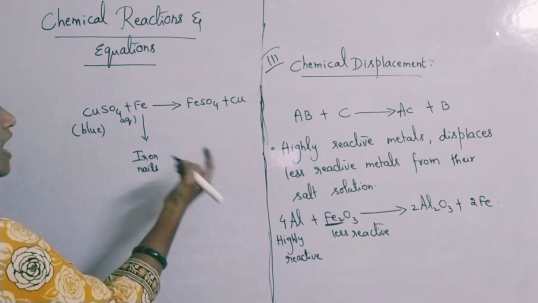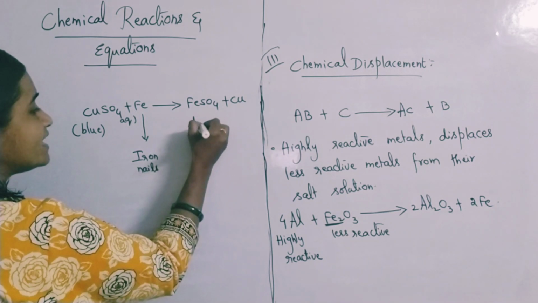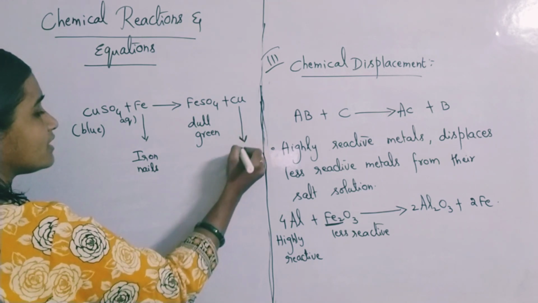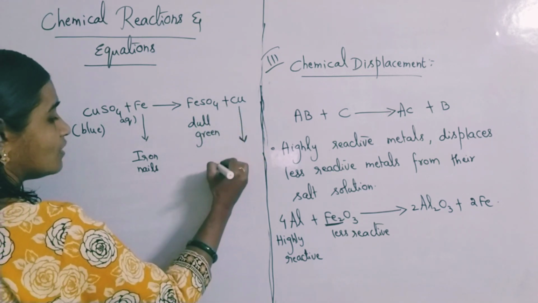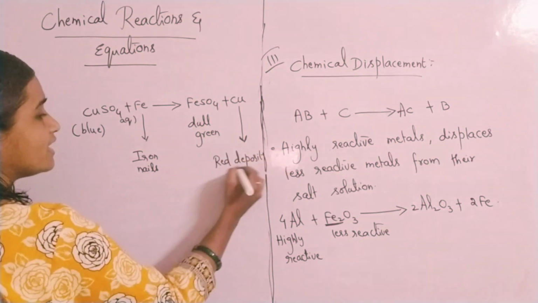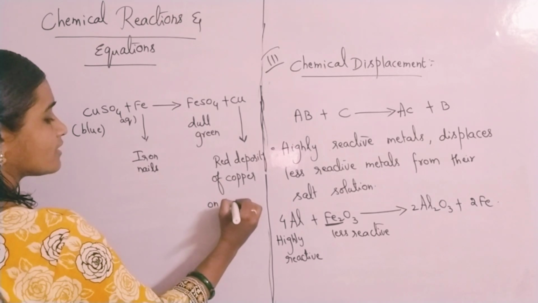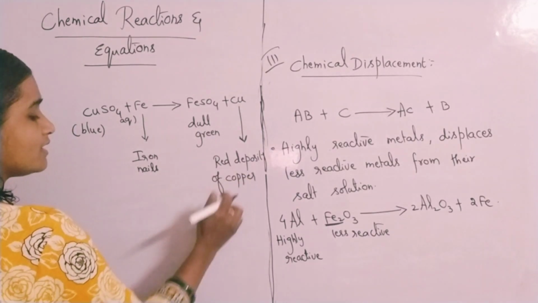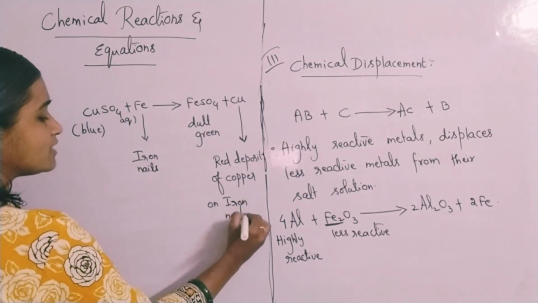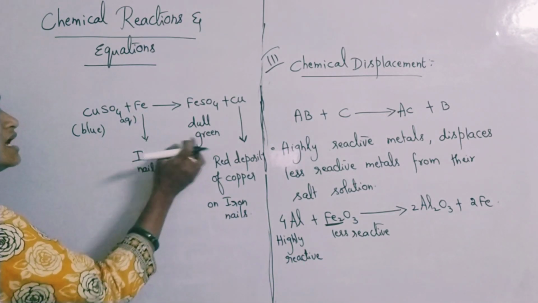If you observe, after some time this blue colored copper sulfate changes into dull green colored ferrous sulfate, and all the iron nails get deposited with red colored copper. Red deposit of copper you can observe on iron nails. So this is an example for what? Displacement reaction. So here also you have to remember the color changes.